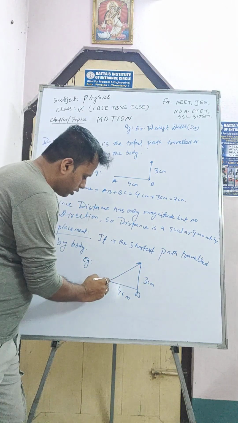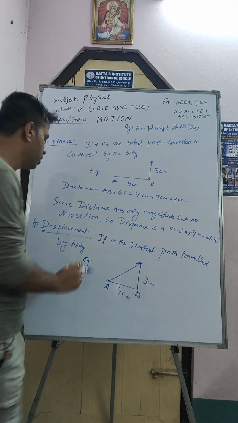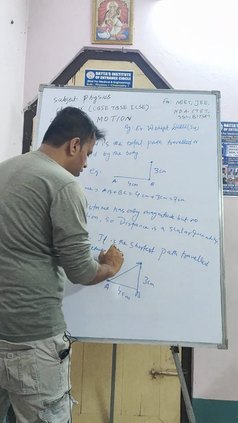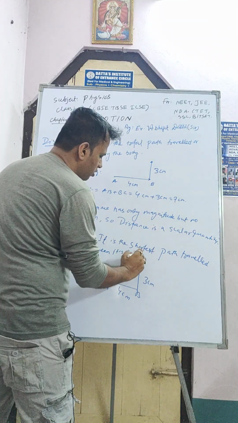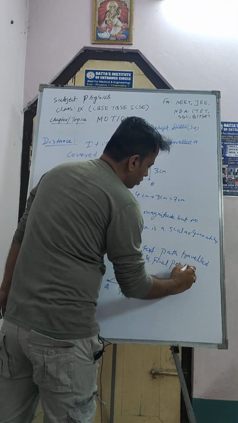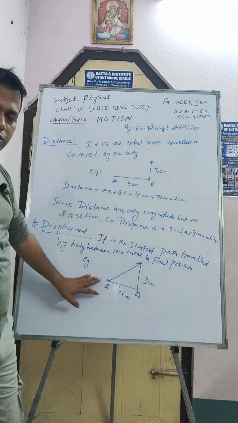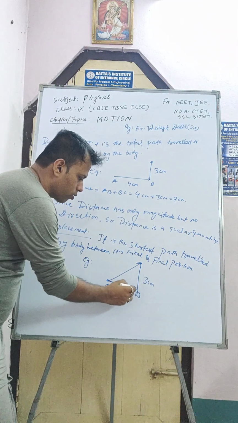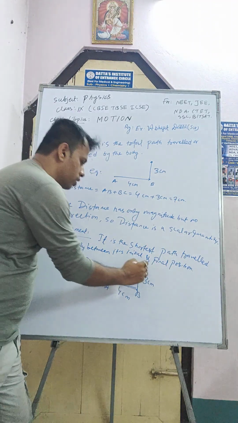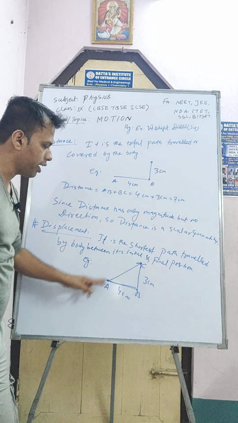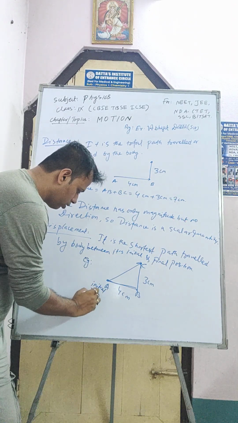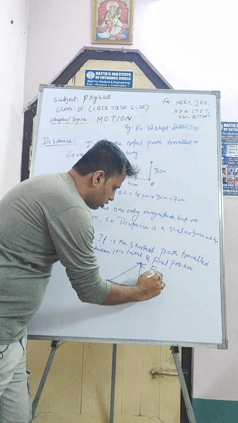It is the shortest path traveled by the body between its initial and final position. So a body starts from point A and goes in the direction, how much? B 4 centimeter, and from B to C 3 centimeter. Now the shortest distance between A and C: A is the initial position and C is the final position.